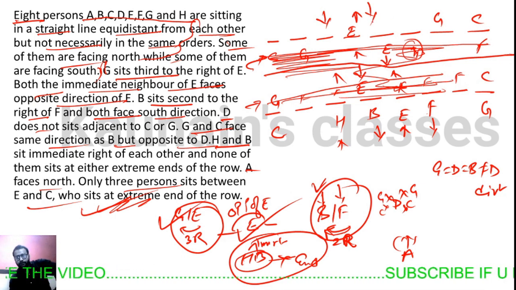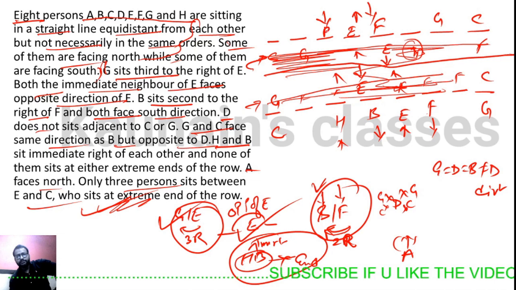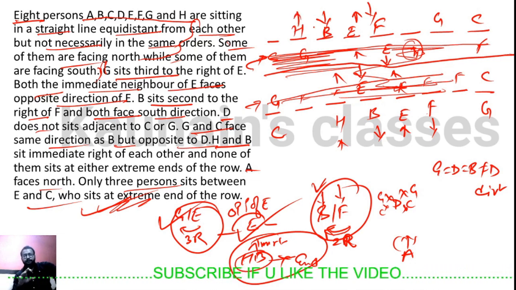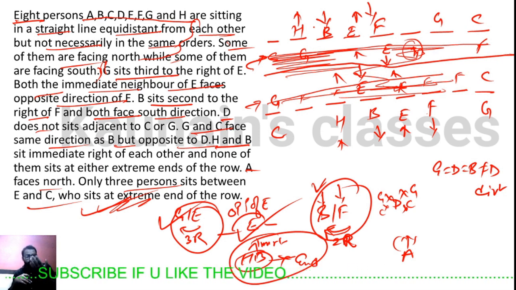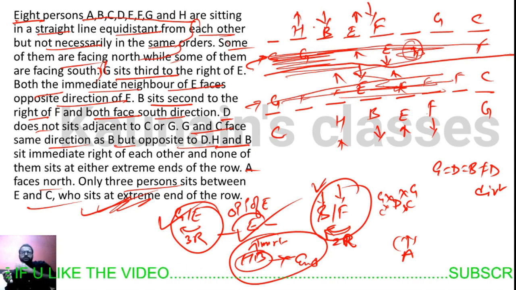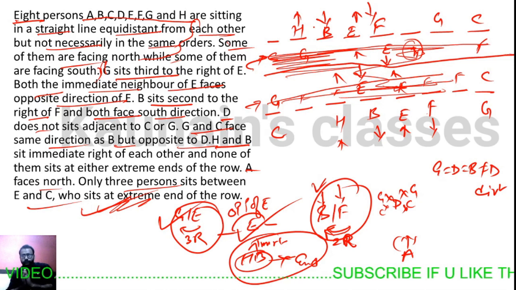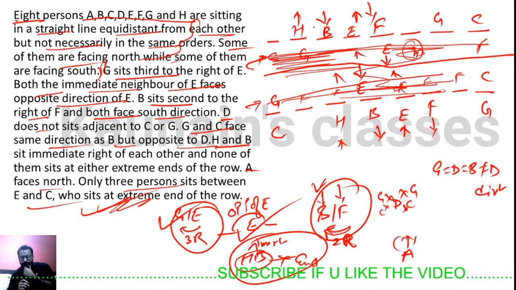Similarly, in this case number 1, we can place F here, and F second to the right is B, and H is immediate right of B, so H will be facing northward. That's why B will be here to its immediate right, and B will be facing southward, so H will be here to its immediate right. Okay, so we are done till here.